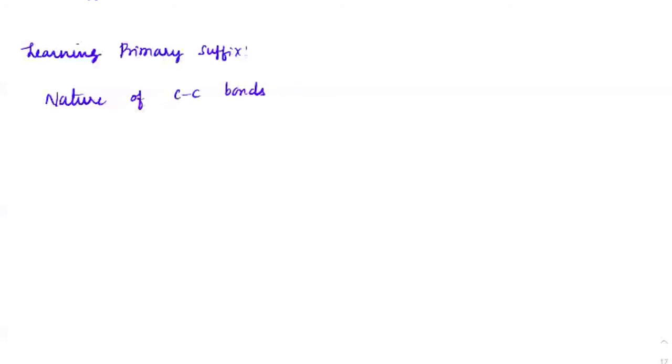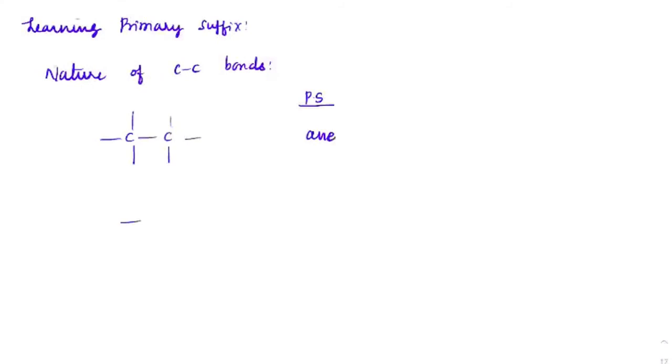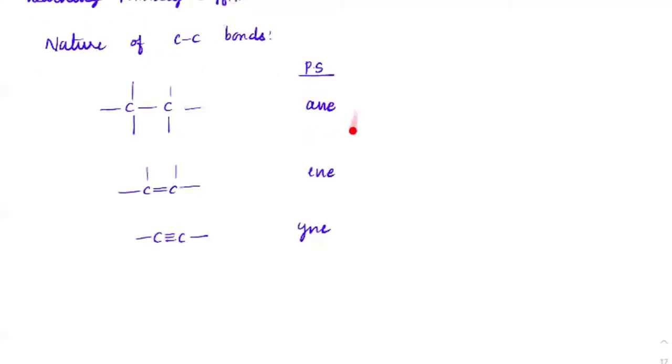So for example, if you have all single bonds, the primary suffix name would be ane. So we'll write it as alkane. So if you have a double bond, suppose if there are poly bonds here, suppose if you have more than one double bond, more than two triple bonds and so on, then we use the word di, tri, and so on.